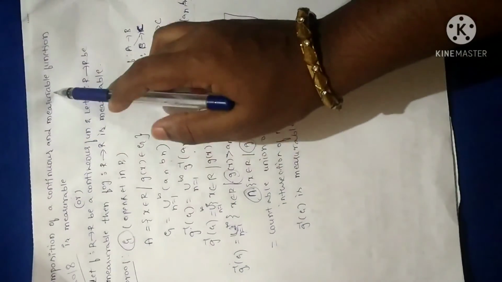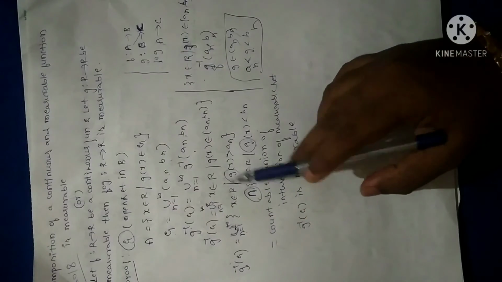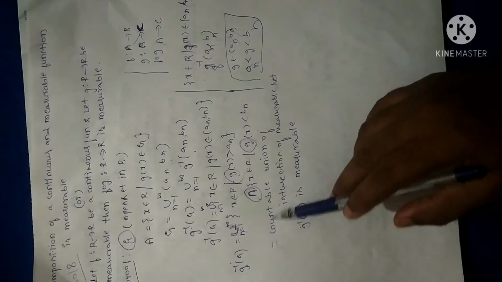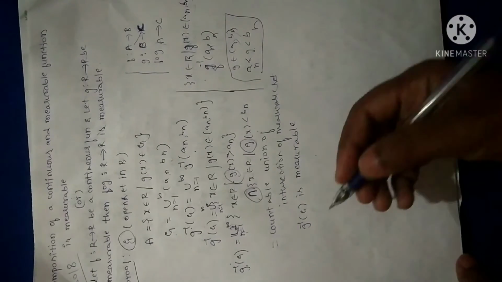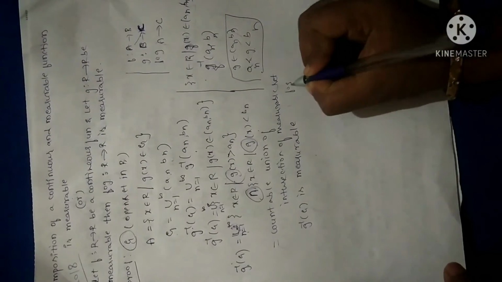G is a measurable function, so a countable union of intersections of measurable sets is measurable. So G inverse of G is also measurable. But what I have to prove is that f of G is measurable, right?